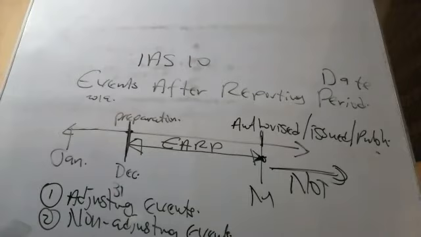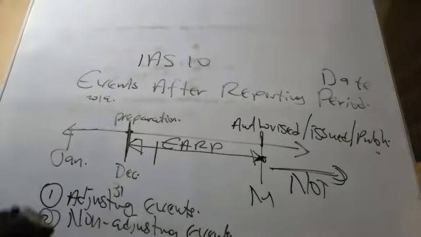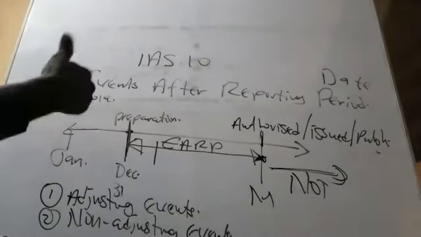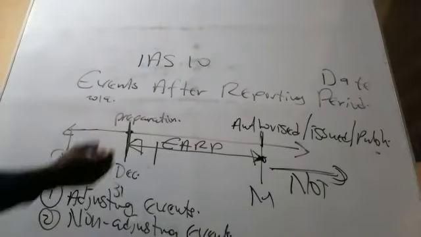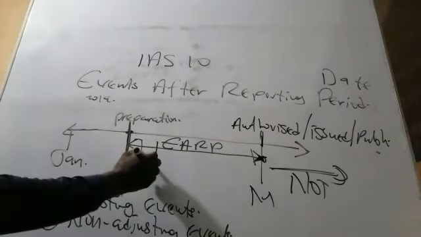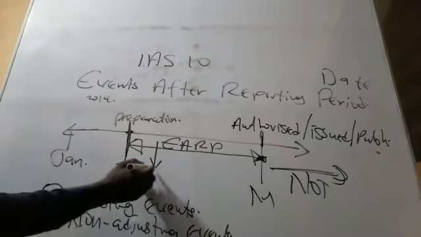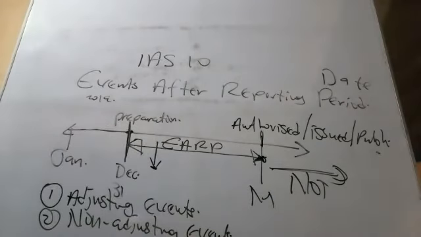Now let me explain it first. The event will occur here, but there will be some indication or some evidence. It will provide evidence of its existence before the reporting date or before the year end. Although the transaction will occur here, there will be some evidence that it exists before the year end.